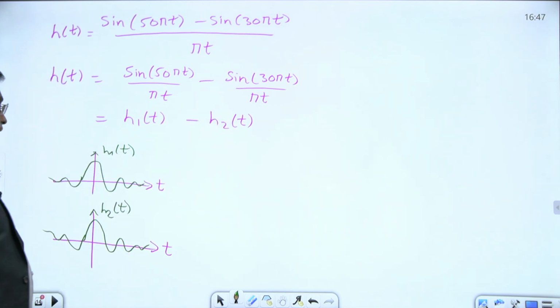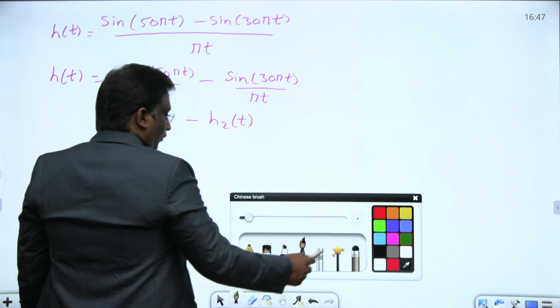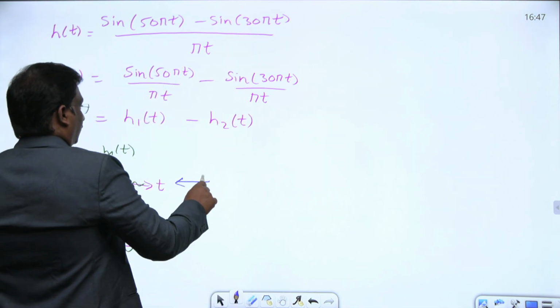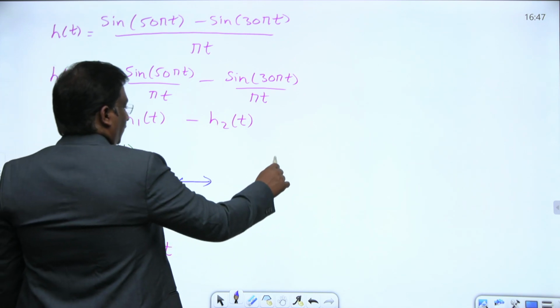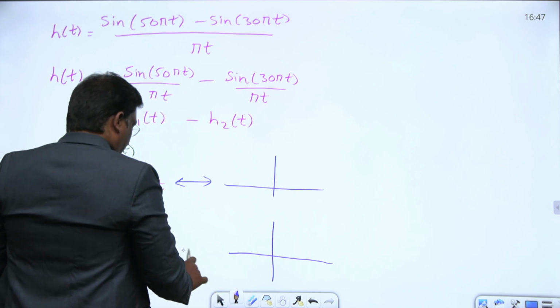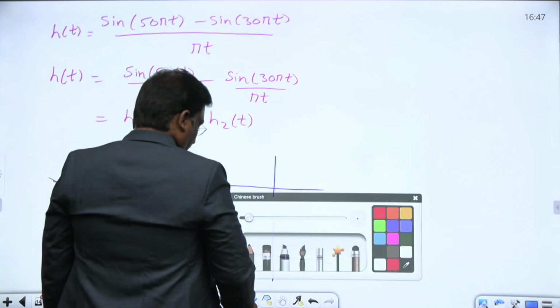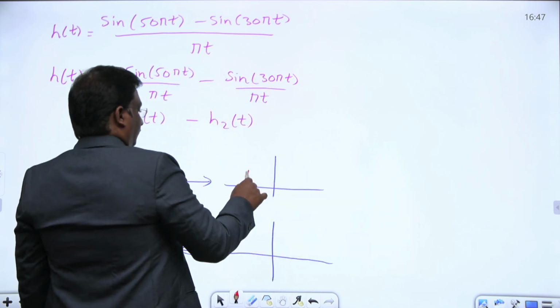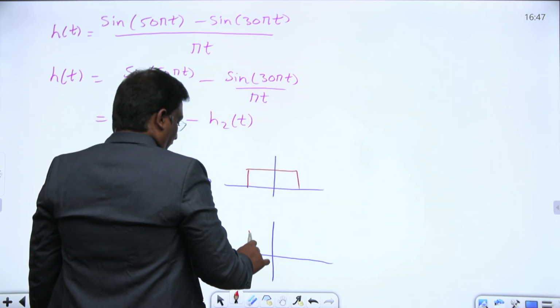Can you please tell me what is the Fourier transform of a sinc function? If you take the Fourier transform of a sinc function, you will get a rectangular pulse signal. This is the thing, something like this.